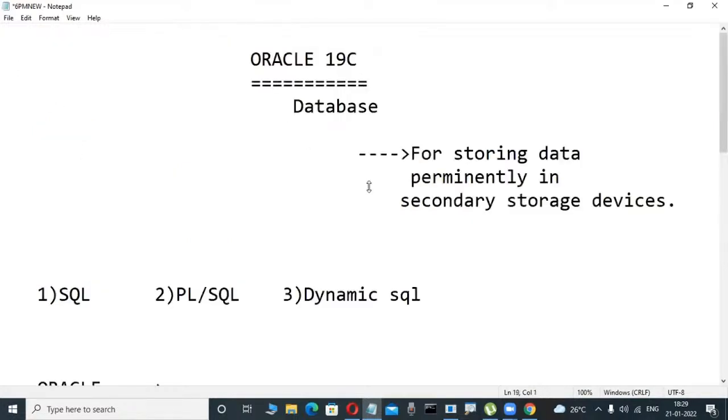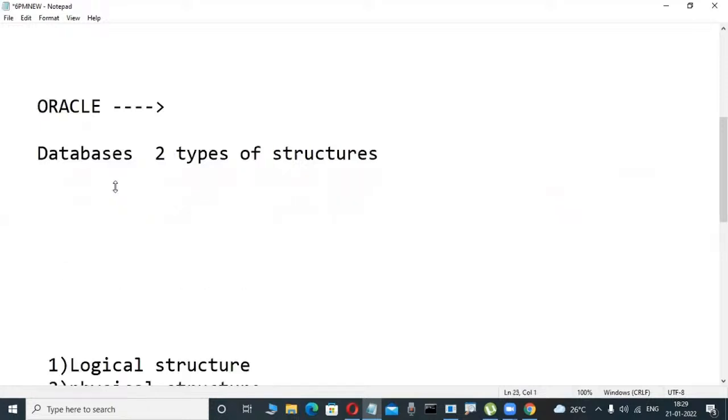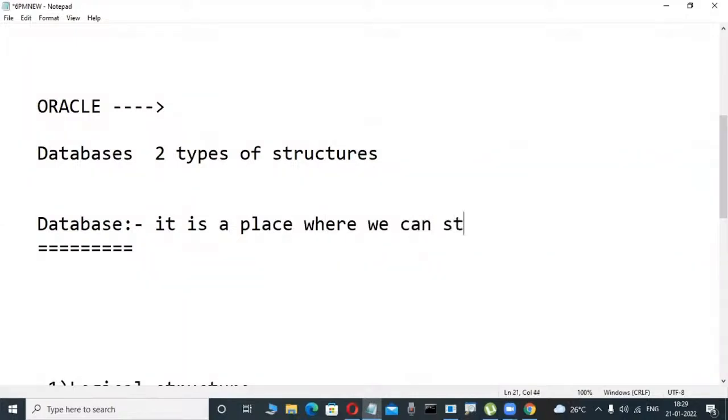Before we go on to say what the logical and physical structure is in these database software, just a database definition in the books, so many fellows write it like this. What is a database? Anybody looking in Google or in books will see it is a place where we can store a structured collection of data.